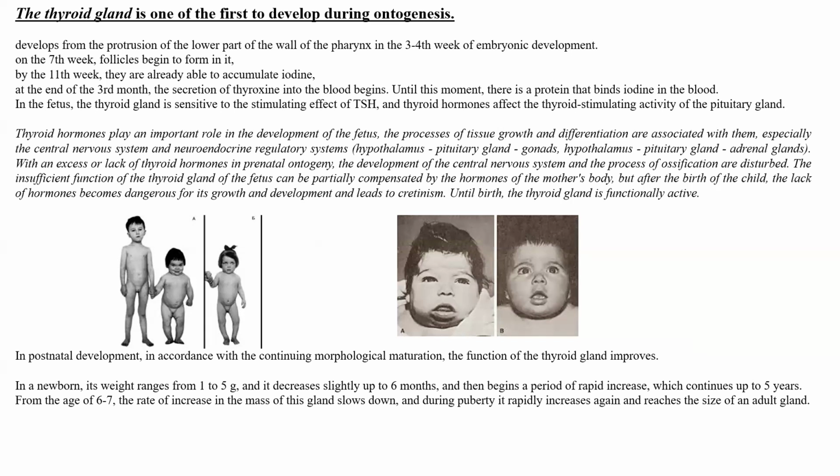With an excess or lack of thyroid hormones in prenatal ontogeny, the development of the central nervous system and the process of ossification of the bones are disturbed. The insufficient function of the thyroid gland of the fetus can be partly compensated by the hormones of the mother's body during pregnancy. But after the birth of the child, the lack of hormones becomes dangerous for its growth and development and leads to cretinism.